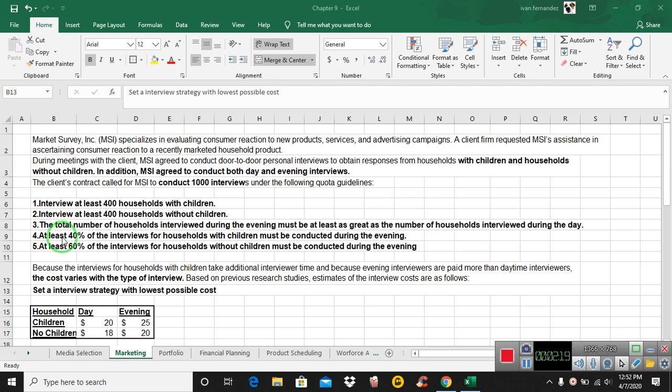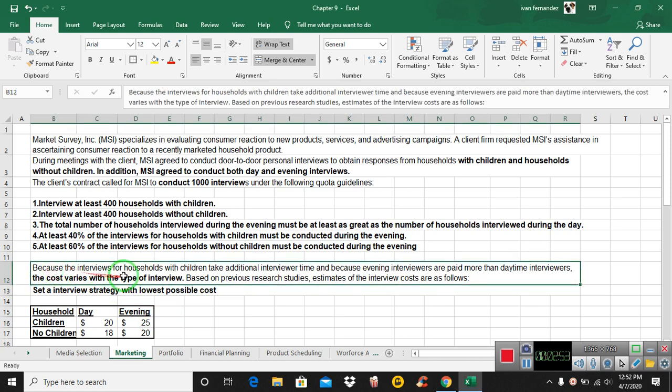At least 40% of the interviews for households with children must be conducted during the evening. So 40% of the total with-children households must happen during the evening. And then at least 60% of the households without children must be interviewed during the evening.